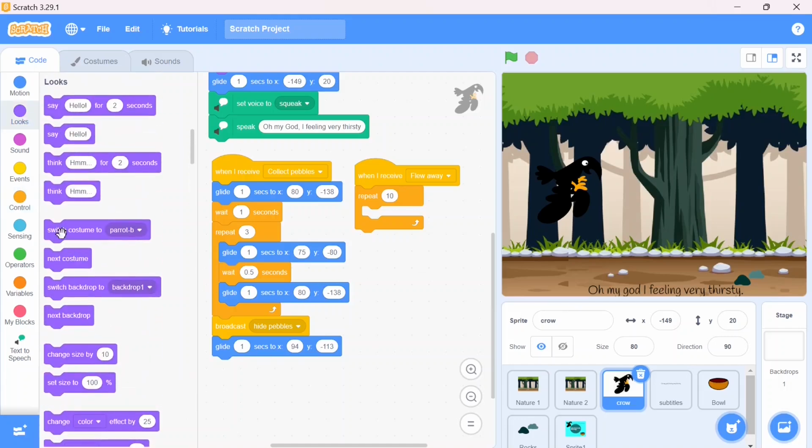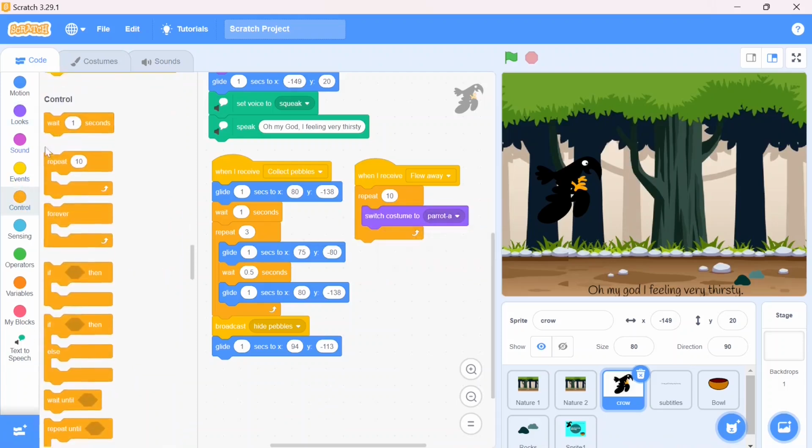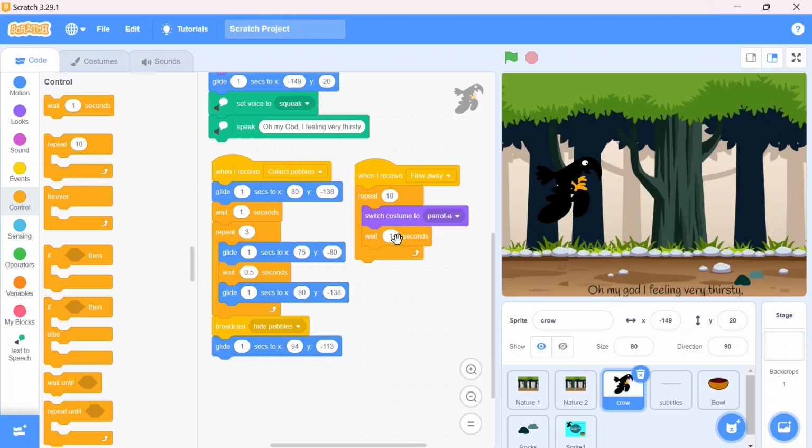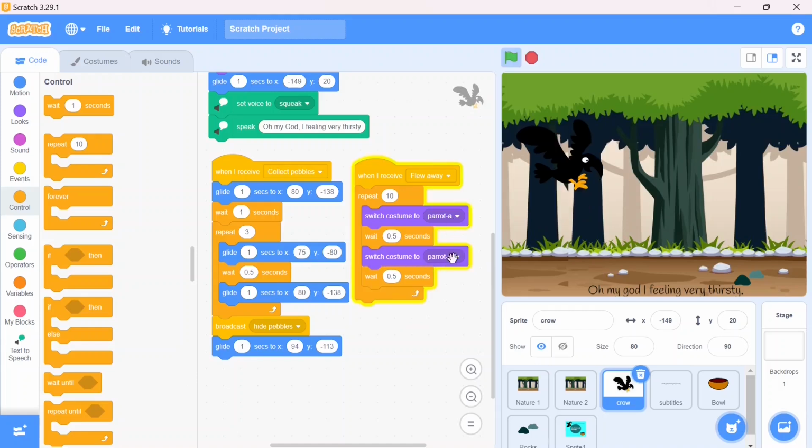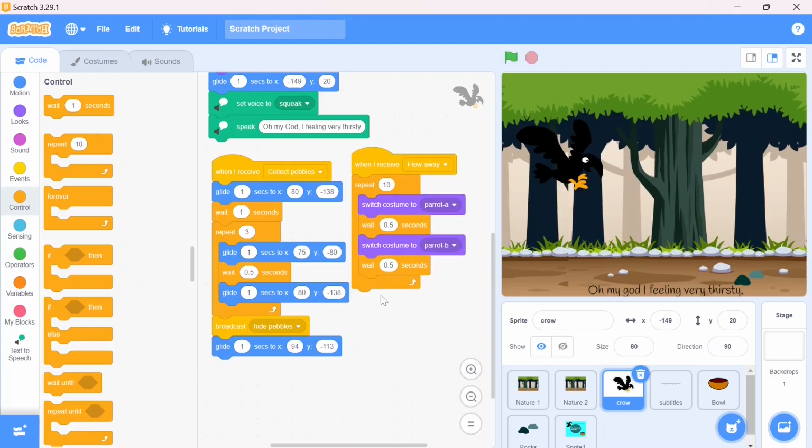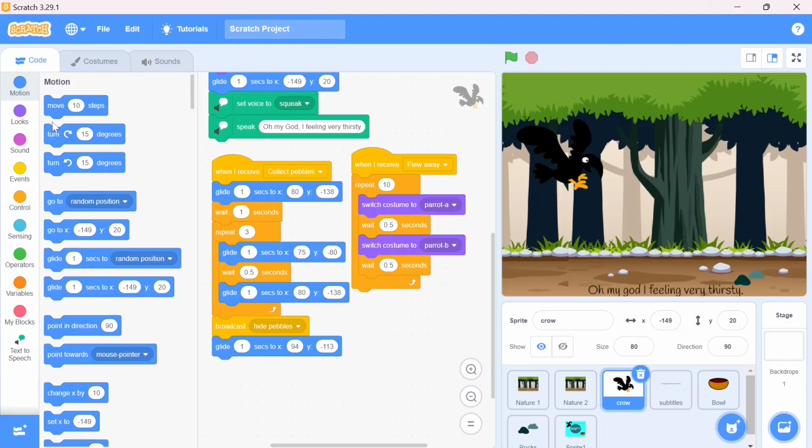So look block, costume, first A, then control block, wait for 0.5 second, and again the same thing, duplicate, place it over here, costume B. It's done. Now the next thing, I need to set the position. It moves forward now. For that it moves 10 steps, and here its position also gets changed.